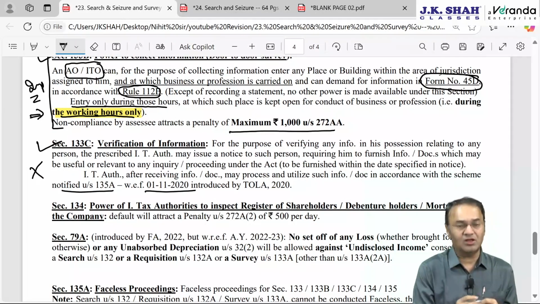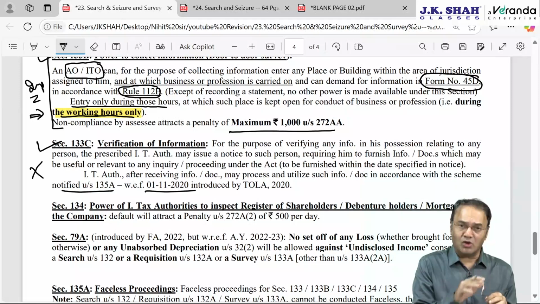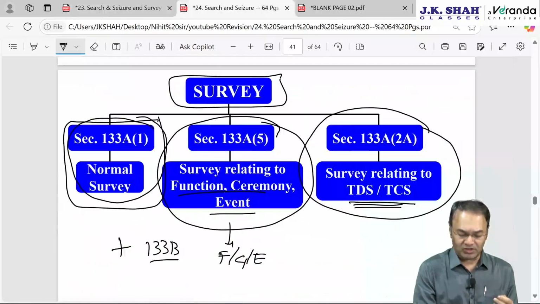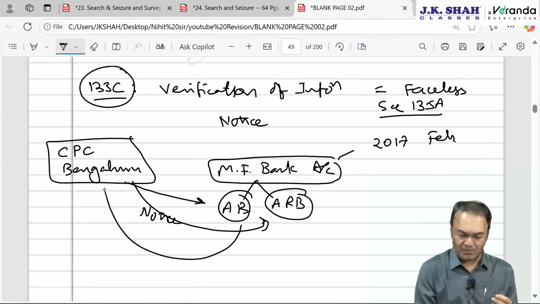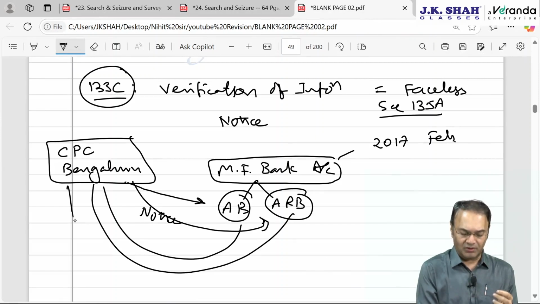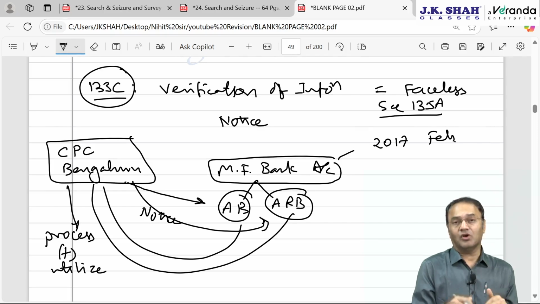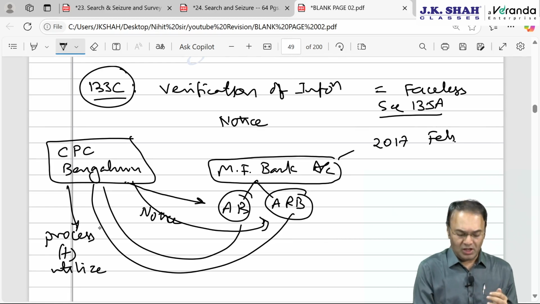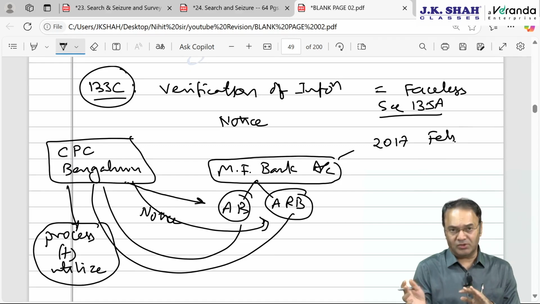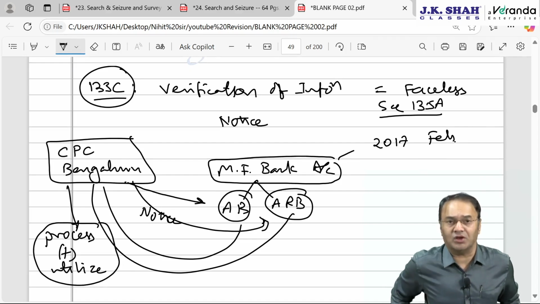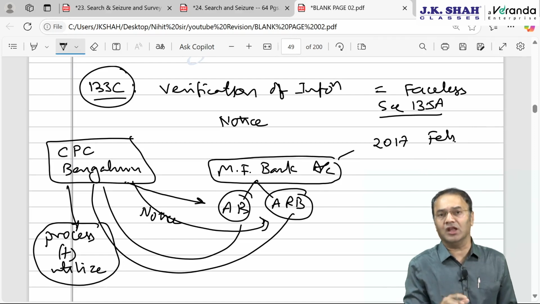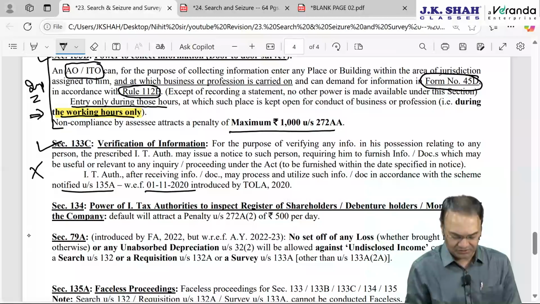Here, no powers are available. Nothing can be done except verifying the information. Information will be verified not by the local AO but by an officer located in Bengaluru CPC. Whatever confirmations he receives from Amitabh Bachchan or Aishwarya Rai Bachchan, he will process and utilize that information for any proceeding. Of course, then he will keep the local AO in the loop. The outcome of this processing will be shared with the local AO, and then the local AO will take necessary action if required.